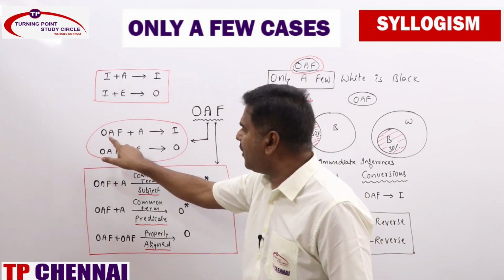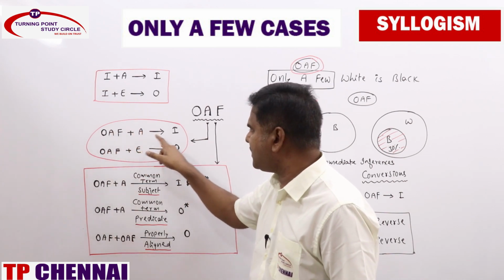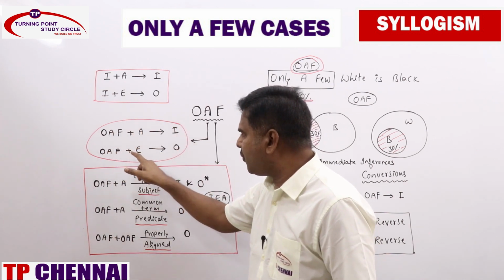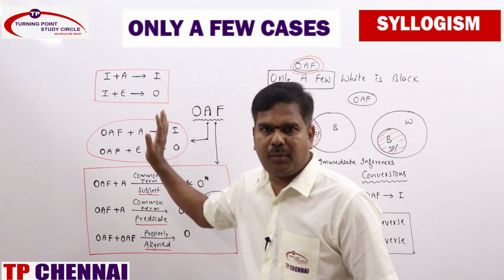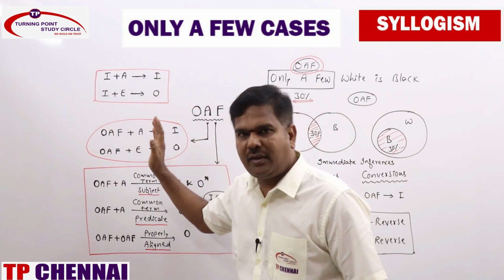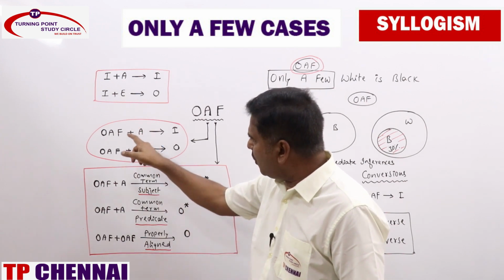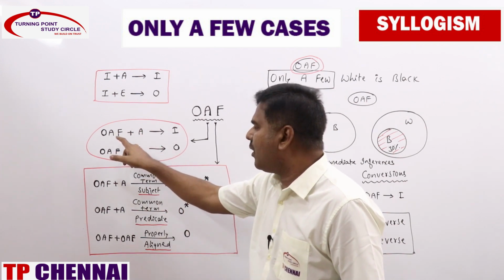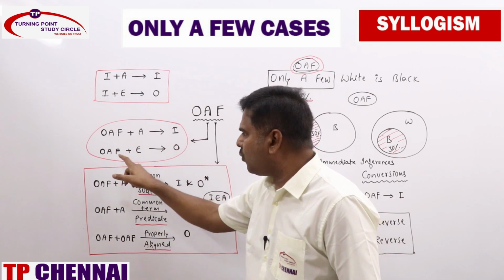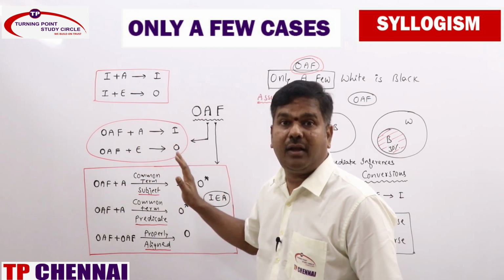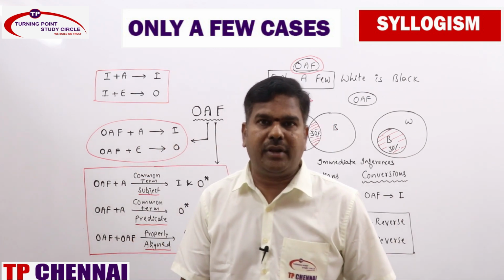Same like that, only a few plus A statement is I. Only a few plus E statement is O. Same like that, as it is. So you can easily remember whenever only a few statements are being given, plus A and plus E: only a few plus A is I statement, only a few plus E is O statement. Hope you remember A and I combinations.